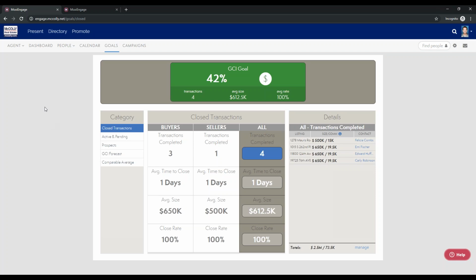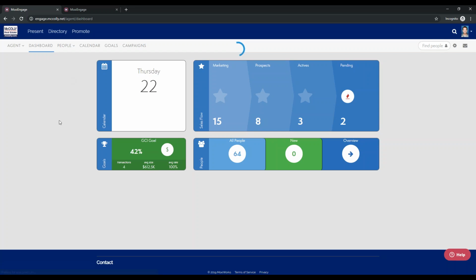And so if you go to the main dashboard, Kirk. Yeah. You'll see the all people number reflect the same number of contacts that you have in your Gmail. And so that will just signify that all your contacts have moved over and now you can start working with them. So it's super quick and easy.